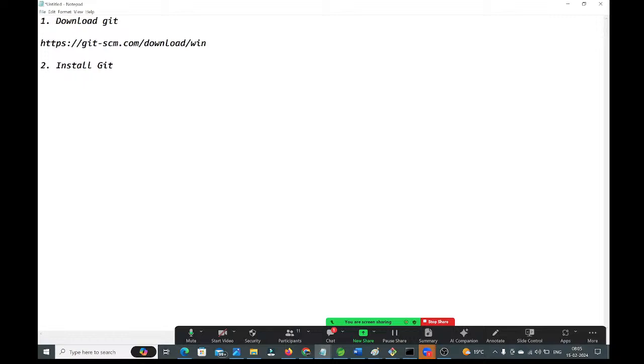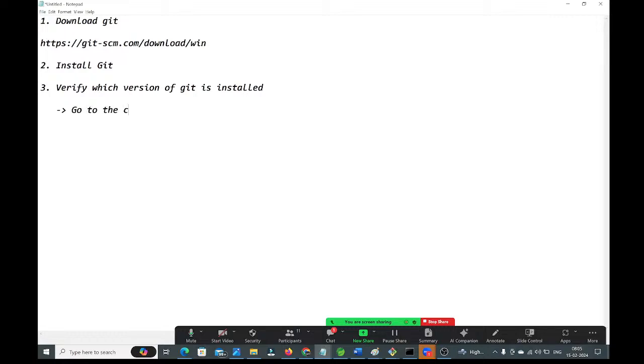Once it is installed, next step, verify which version of Git is installed. We need to verify by using this command, guys. First you need to go to the command prompt.